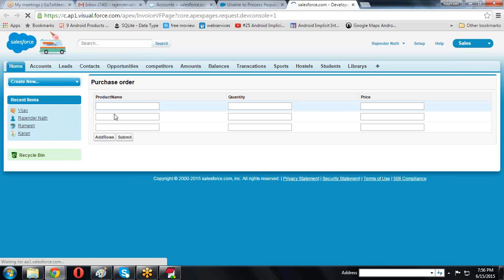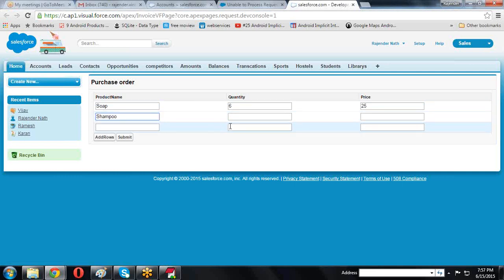Initially it is created with product name, quantity, price. How many columns here? Three columns. Product name is soap, quantity is 6, price is 25. Now I'm taking one more, shampoo.